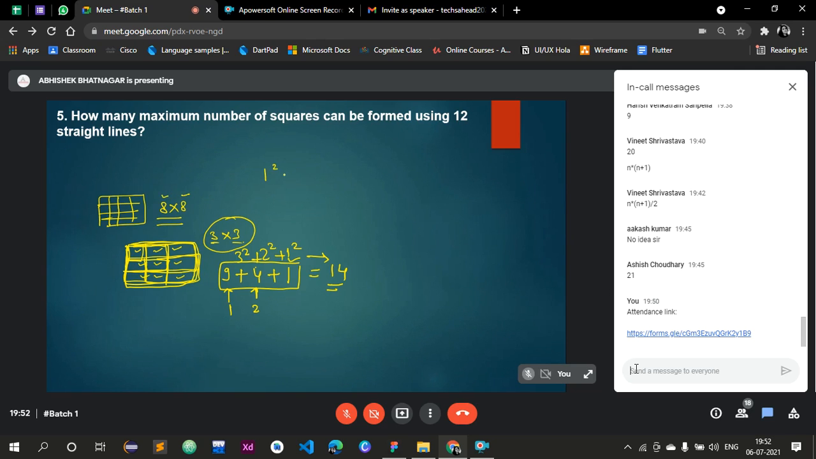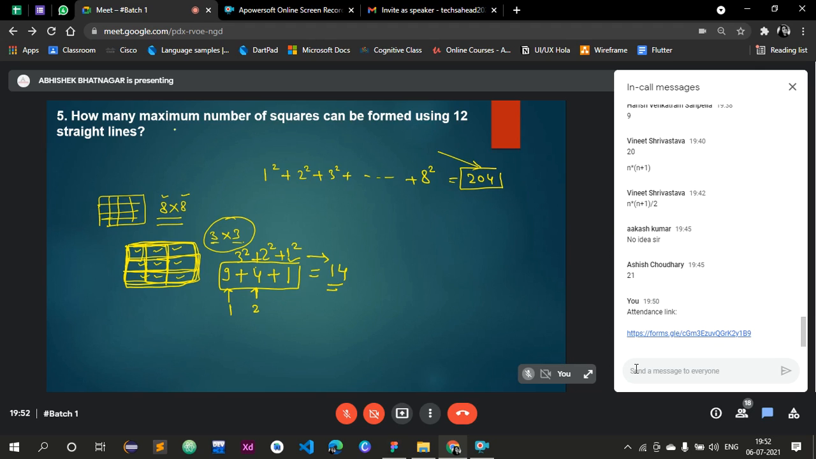Now, if they are asking how many squares are there in an 8 by 8 chessboard, the answer should be 1 square plus 2 square plus 3 square plus dot dot dot up to the square of 8. And that is equal to 204. So the total number of perfect squares in a regular chessboard is 204. Got it? Not 64 or 65 or anything else.